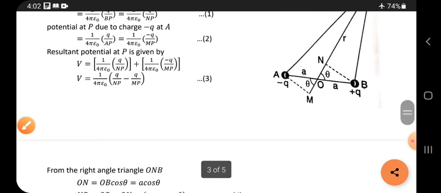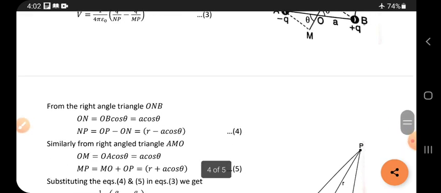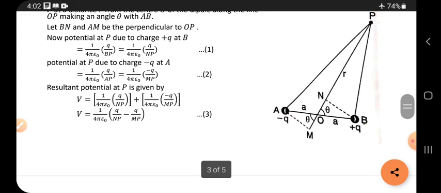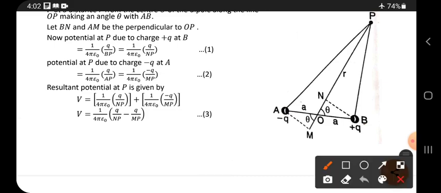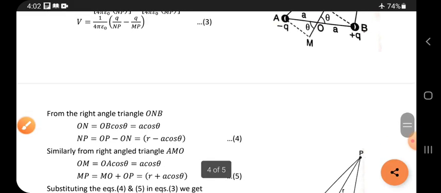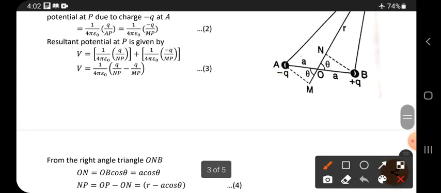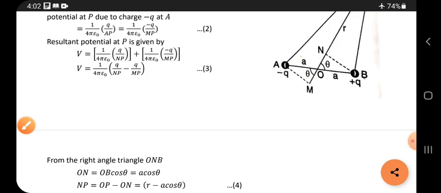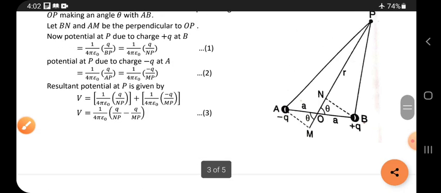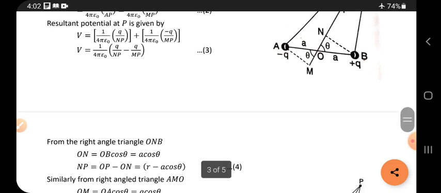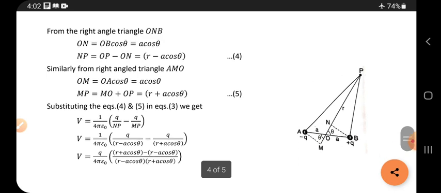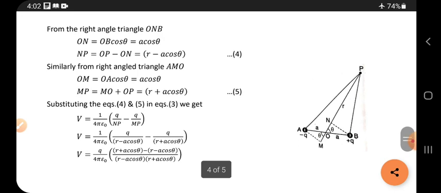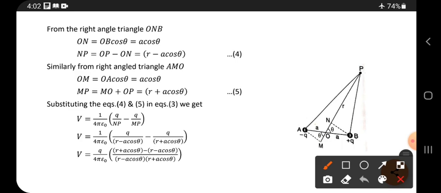Here I have drawn two diagrams, the same diagram twice, because without the diagram we cannot calculate NP and MP. So there is no need to go back again and again to see the diagram. That is why the same diagram is taken here. But actually you have to draw only one diagram, not two.